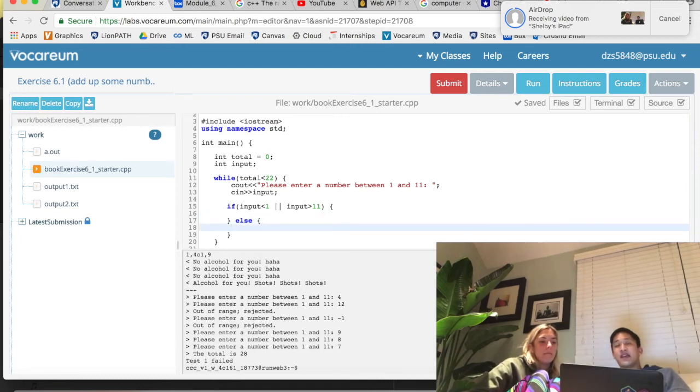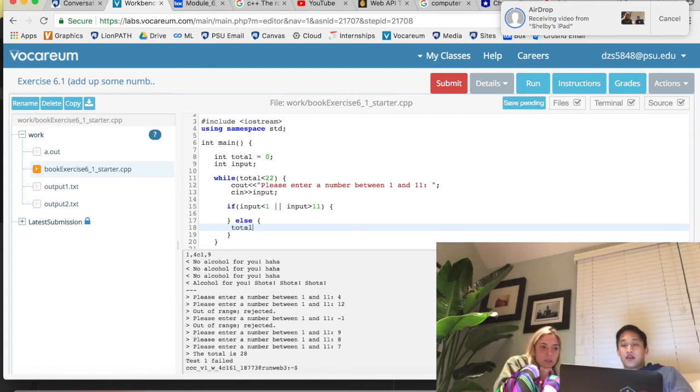And so basically, if I get to this else statement, guys, I know that this input is between 1 and 11. So it's a valid number, so I can add it to my total. So if I get to this else statement, all I have to do is say total plus equal input. So basically, I'm not sure if you're familiar with that syntax. So basically what this does is plus equal.